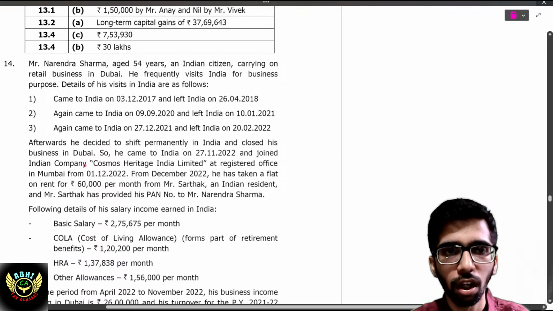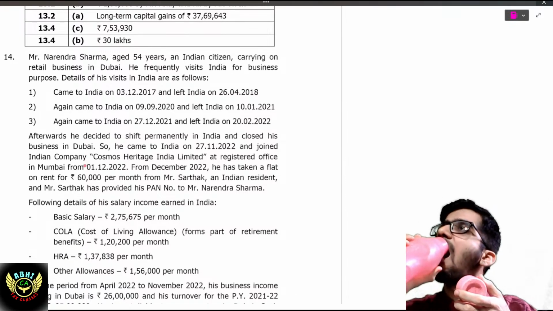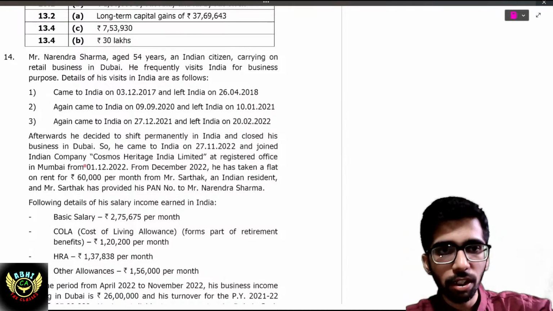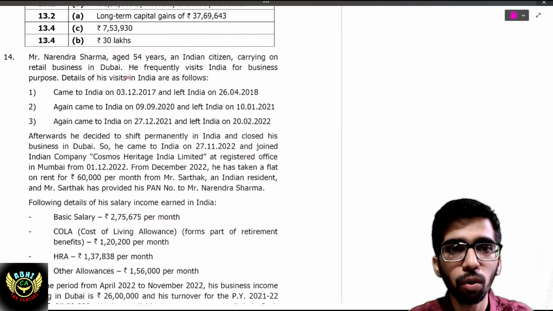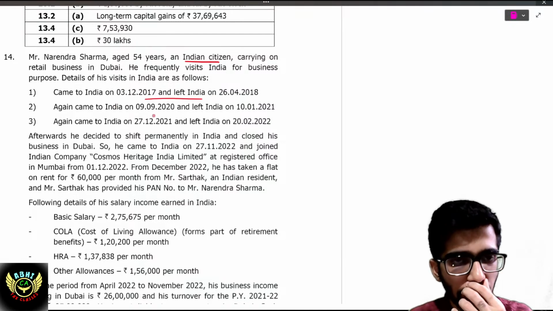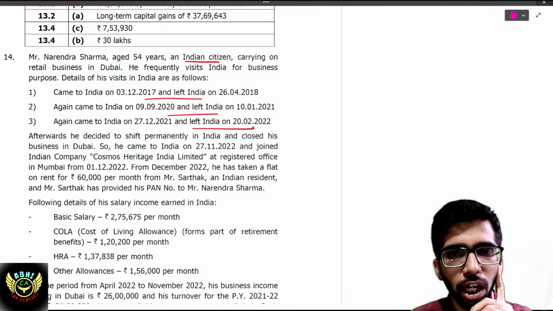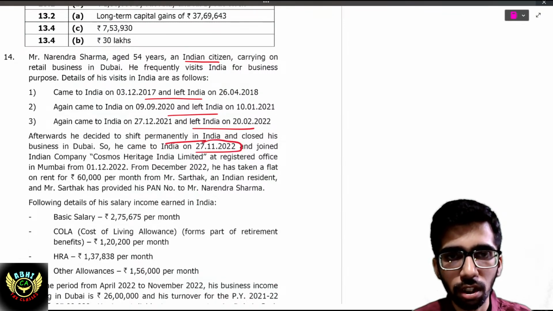14th question. Mr. Narendra Sharma, aged 54 years, an Indian citizen carrying on a business in Dubai. He frequently came to India for business purposes, and left India on 22nd, 2022. Afterward, he decided to shift permanently to India and closed his business in Dubai. He came to India on 27th, 2022 and joined an Indian company whose registered office is in Mumbai.